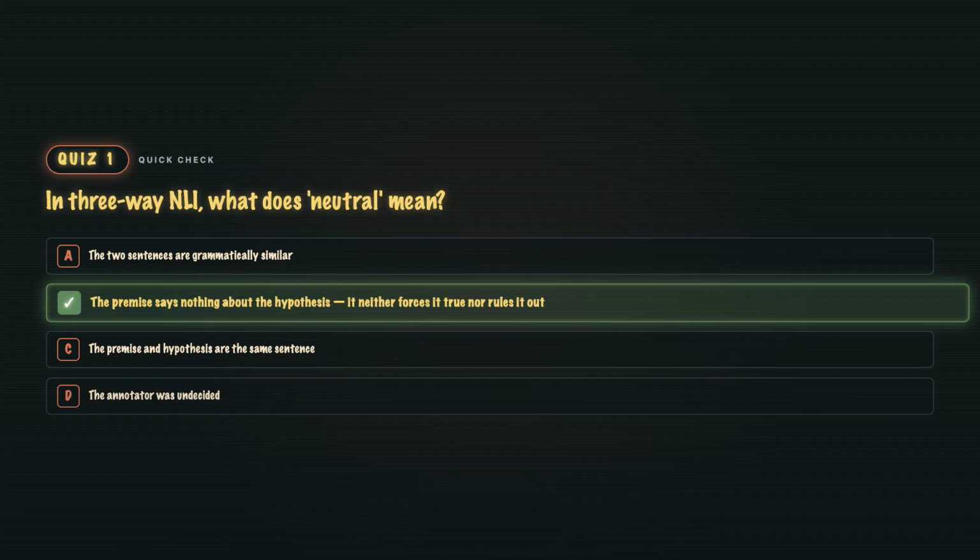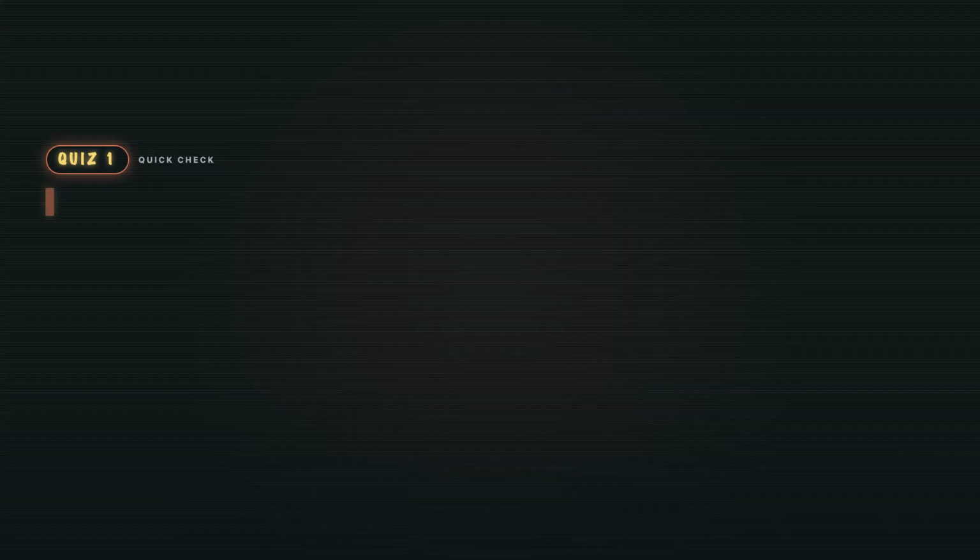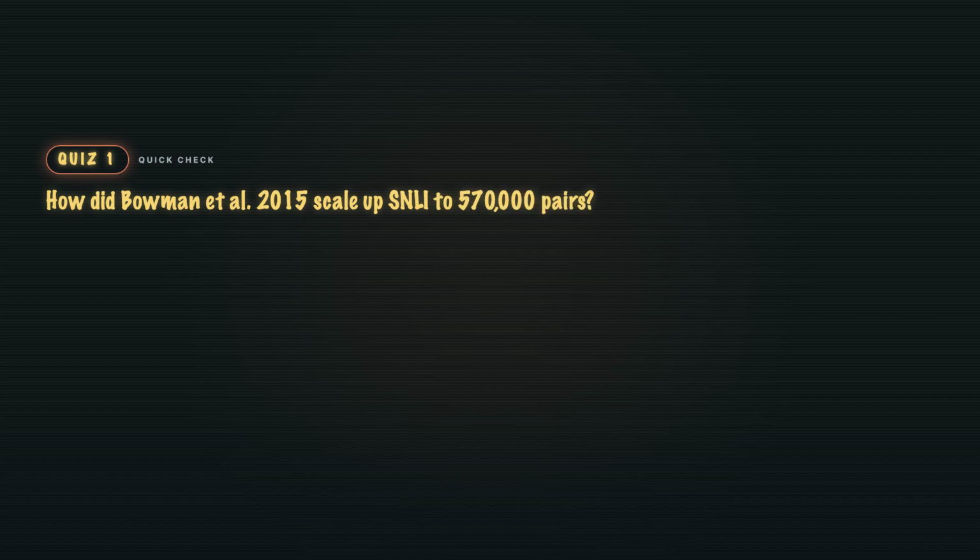B. The three-way split is forced true, forced false, or independent. Neutral is the independent case. Nothing in the premise touches the hypothesis. "Maria is a doctor in Seoul" says nothing at all about what car Maria drives. Neutral.